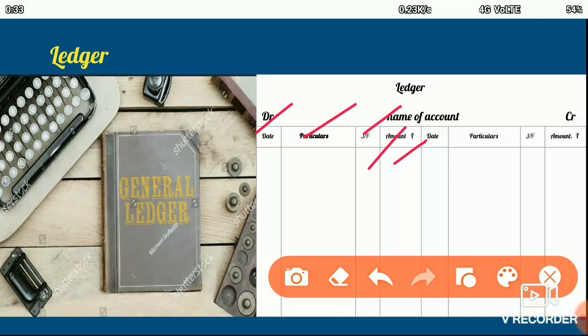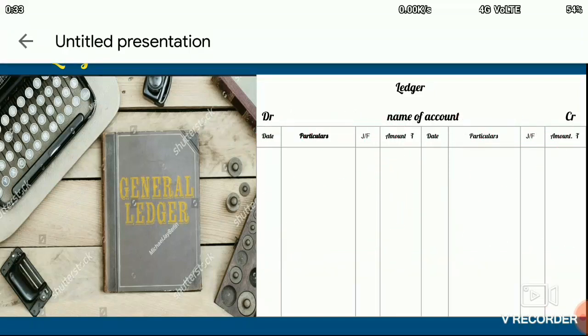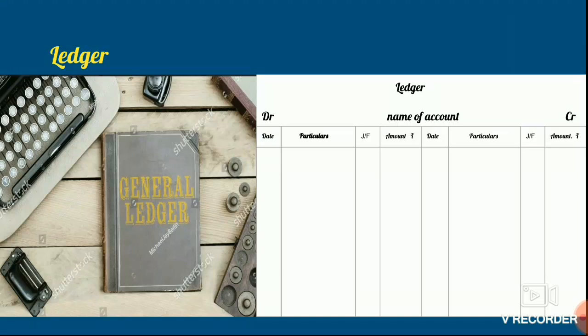Same way, if the entry is to be made on the credit side of the account, then we have the date column, then the particulars column, then the journal folio, the page number of the journal, and then the credit amount. So this is the format of the ledger, and this format we can find in all the pages in the ledger book. So in the ledger book, separate accounts are opened for separate items which are recorded in the journal or the subsidiary books.